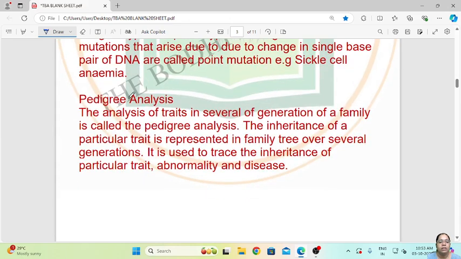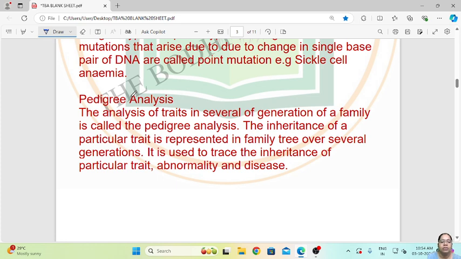Then we will see what is pedigree analysis. Pedigree analysis is basically the analysis of traits across several generations of a family. It is basically observing your family tree and the traits and diseases which are inherited from generation to generation. So this is done using a pedigree analysis.